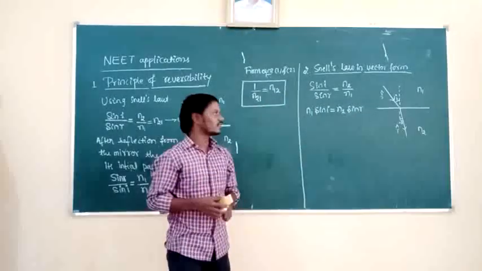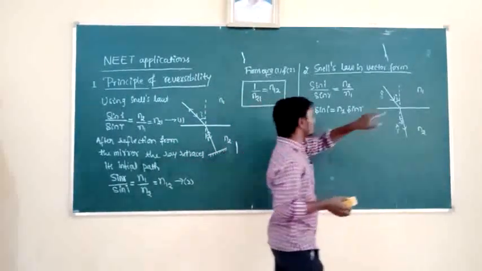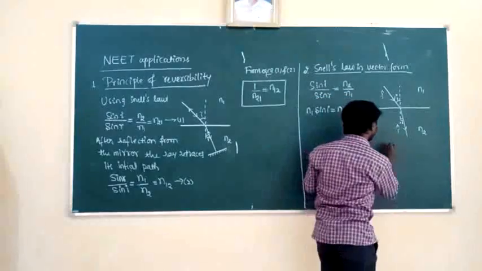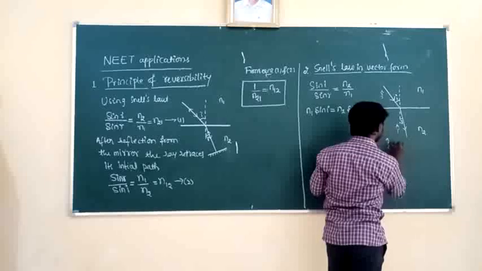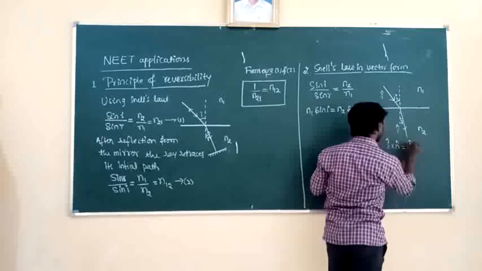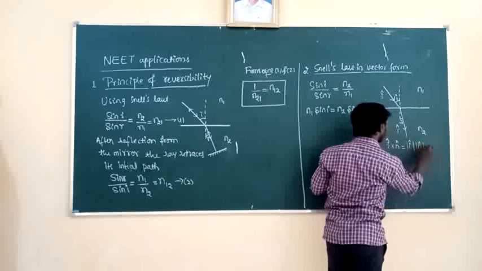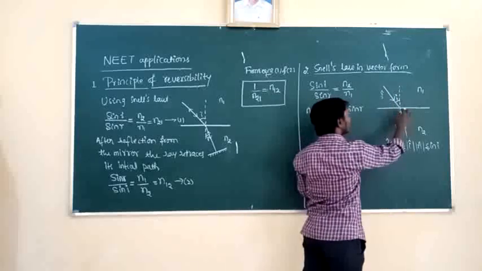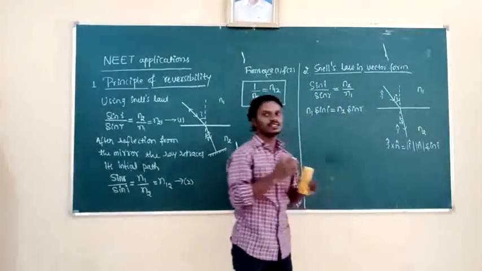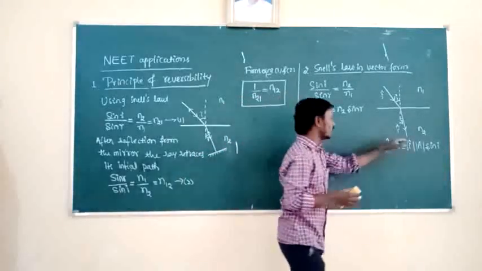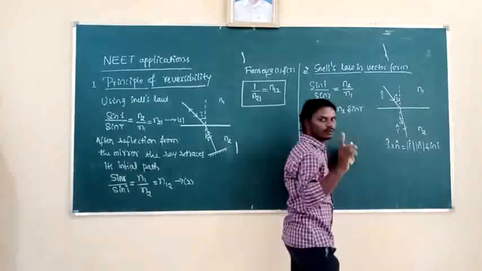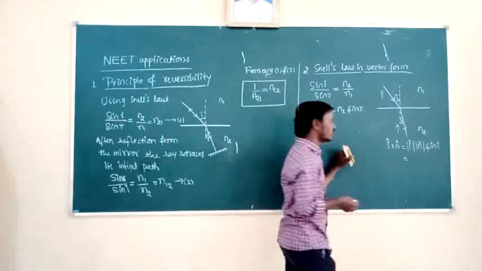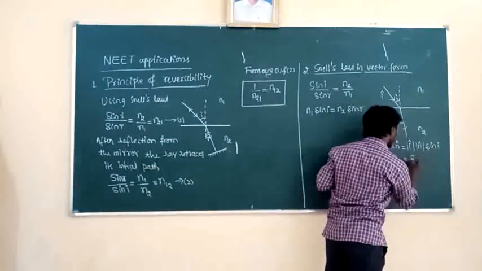So we are going to take the cross product between unit vector I and the unit vector taken along the normal, that is I cross N. What is I cross N here? I cross N can be written as the magnitude of I into the magnitude of N into sin I. What is the unit vector taken along the normal? That is N cap. So what is the magnitude of the unit vector? 1. And what is the magnitude of the normal unit vector? Again it is 1. 1 into 1, that is 1. So that is sin I.